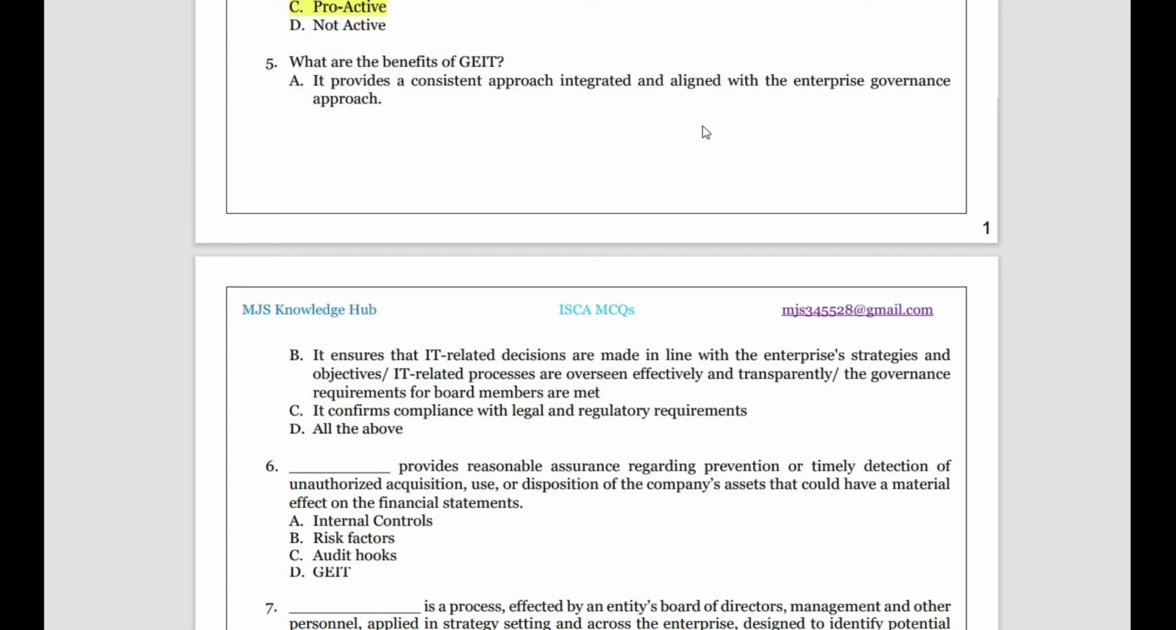What is meant by GEIT? So governance of enterprise IT will help in integration and alignment of the enterprise, helps in decision making, processes can be overseen, and it confirms legal compliance. So we can say GEIT benefits are all the above. There is nothing which is not a benefit from governance of enterprise IT.